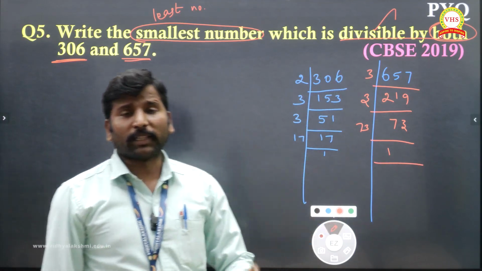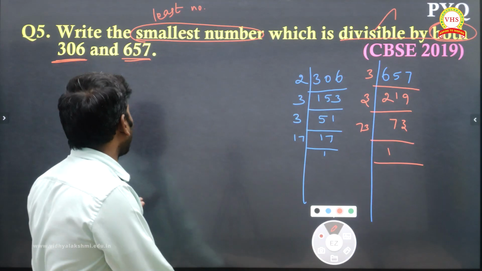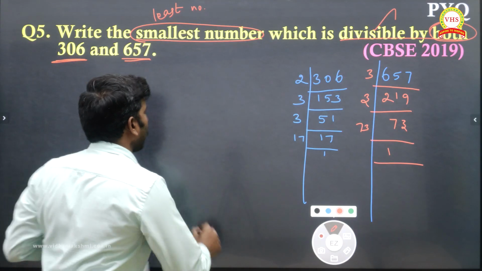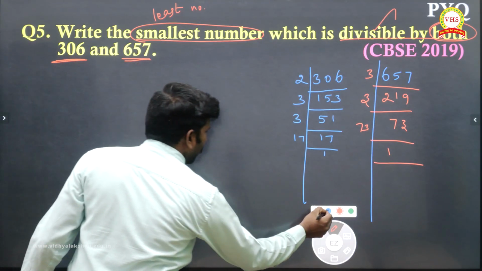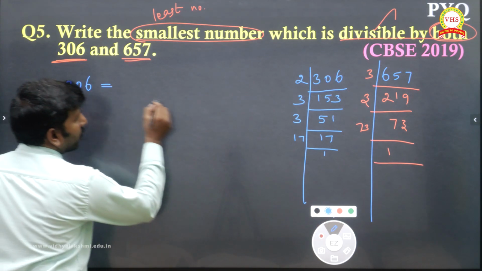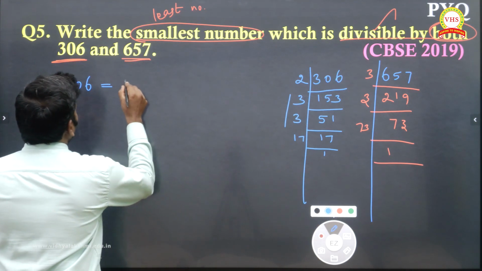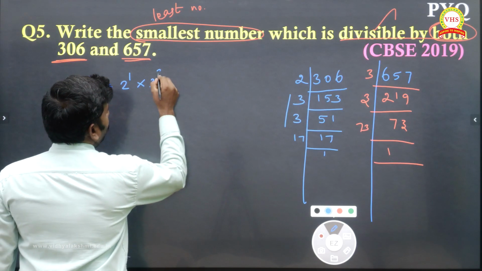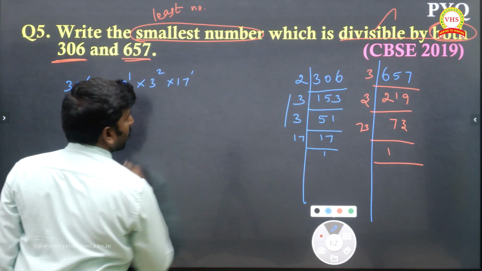So after getting the prime factorization, how can we find it? Already I said we have to find the LCM. Before that, 306 we can write in the form of 2 power 1, 3 power 2, 17 power 1. Okay.